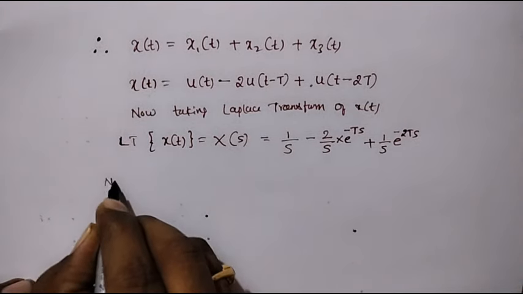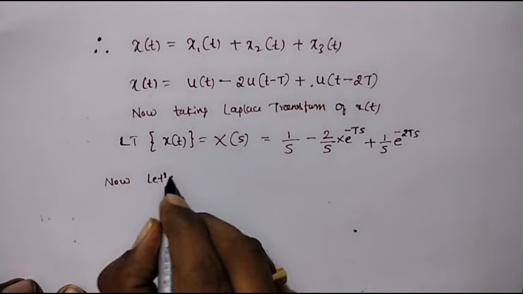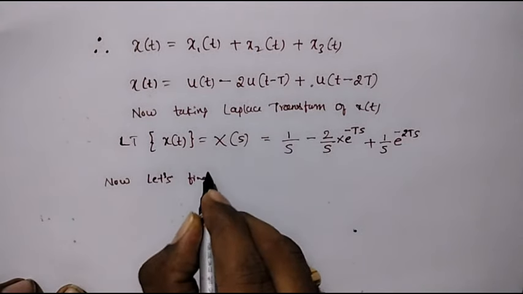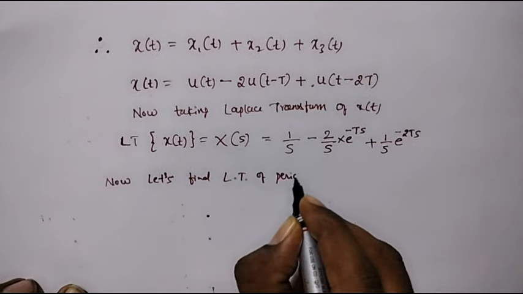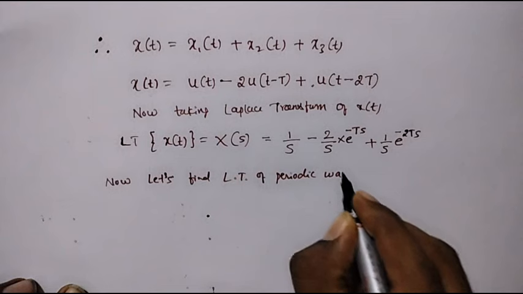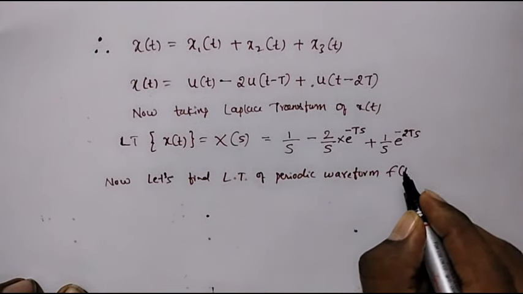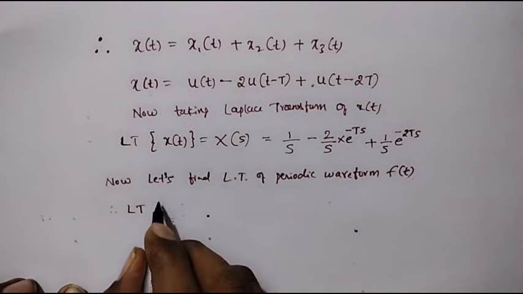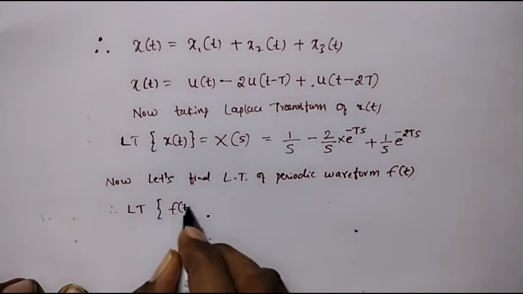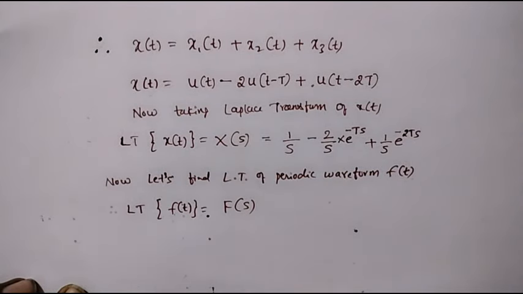Now let's find the Laplace transform of the periodic waveform f of t. Therefore, the Laplace transform of f of t is equal to F of s.